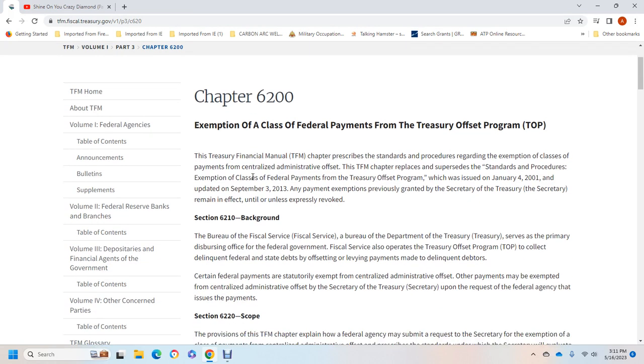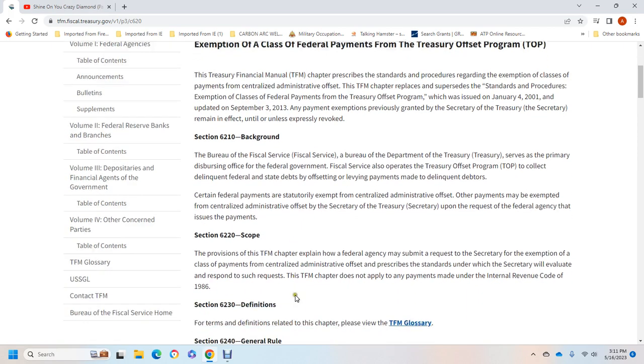Section 6210, Background. Officials of the Bureau of the Fiscal Service, Department of the Treasury, serve as the primary disbursing officer of the federal government and as the officer of the Treasury Offset Program, collecting delinquent federal and state debts by offset or levy of payments made to delinquent debtors. Certain federal payments are statutorily exempt from centralized administrative offset. Other payments may be exempted from centralized administrative offset by the Secretary of the Treasury upon the request of the federal agency issuing the payment.